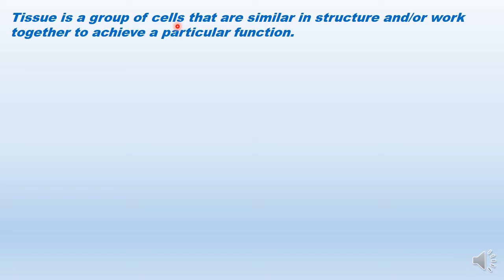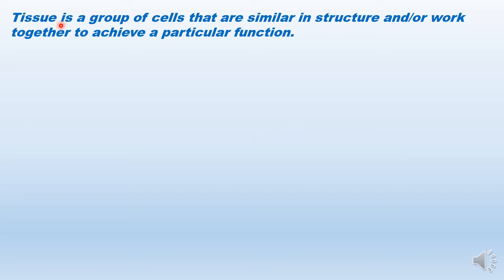But then, there used to be such simple organisms which had a similar kind of cells forming their entire body. But as the body complexity increased in higher multicellular organisms, similar cells started forming groups which were dedicated for a particular function, and such a group of cells forms a tissue.